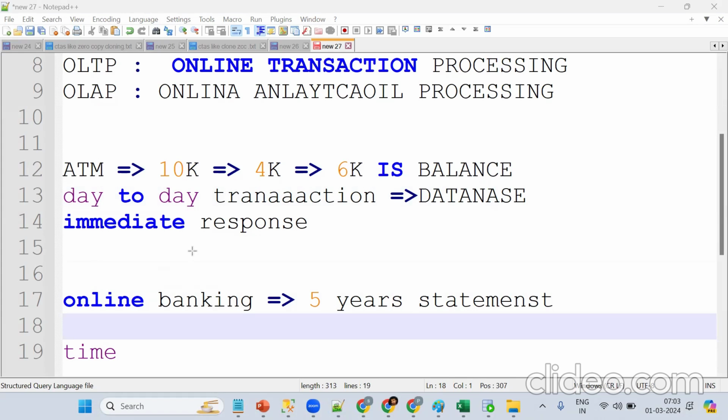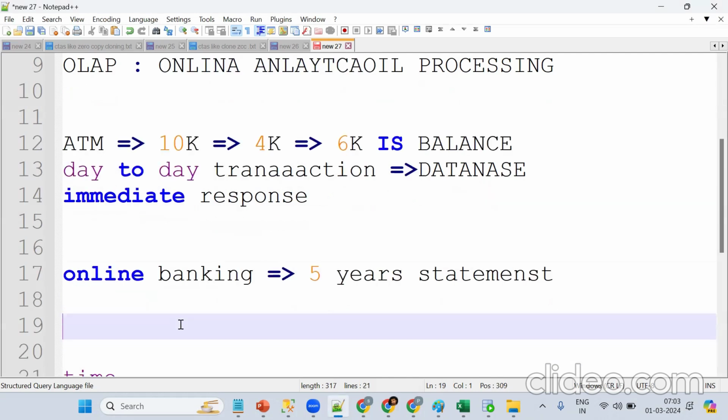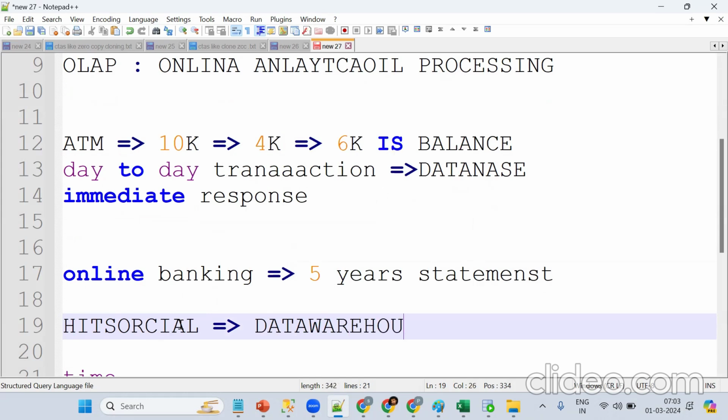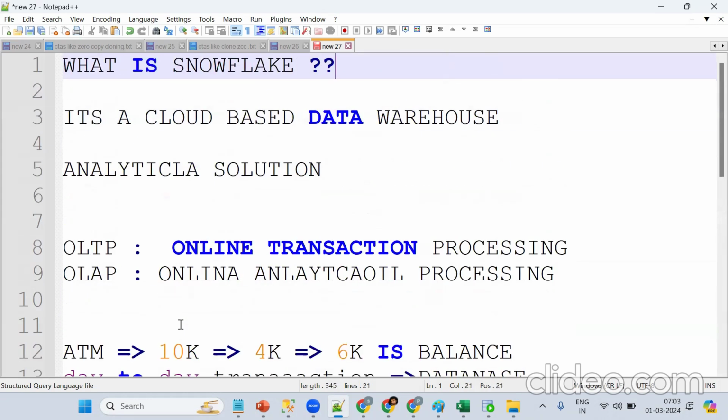Historical data will be stored in the data warehouse. Now tell me, by seeing this use case, is Snowflake OLTP or OLAP?